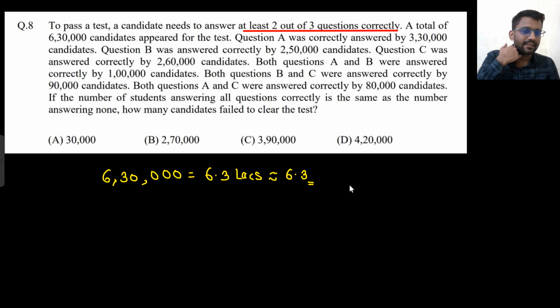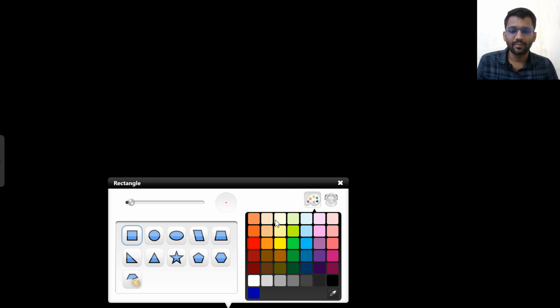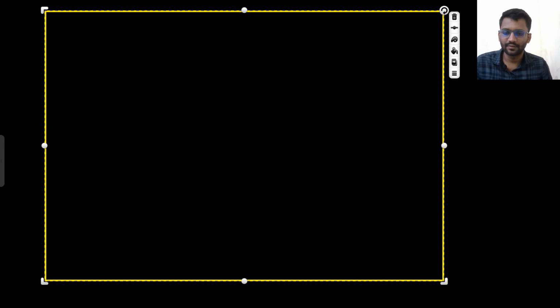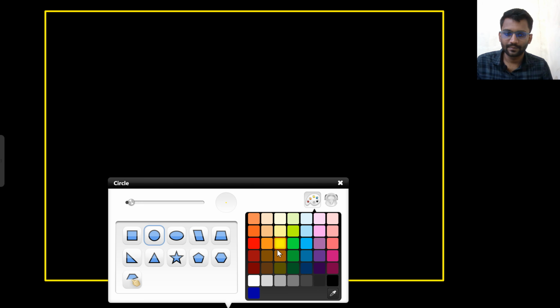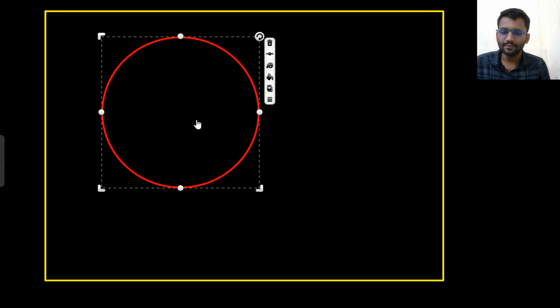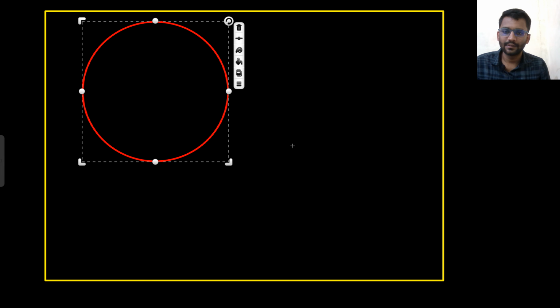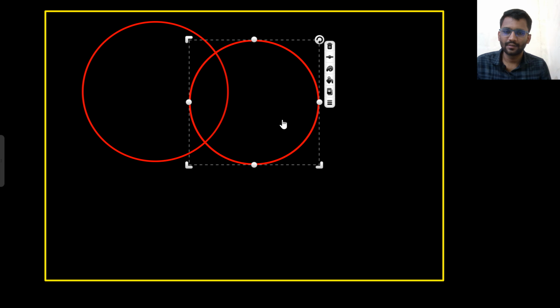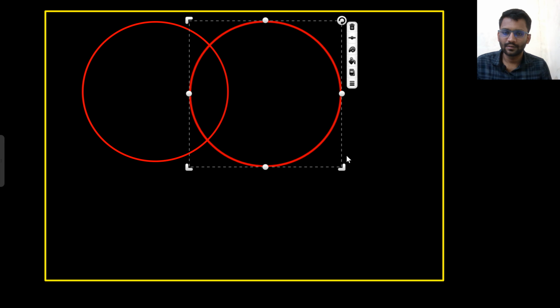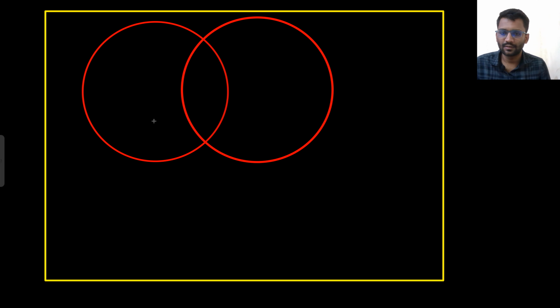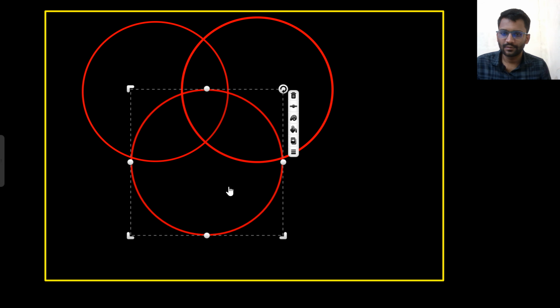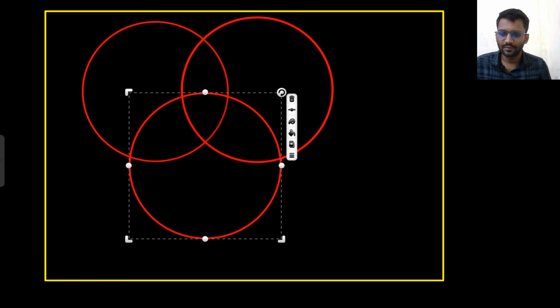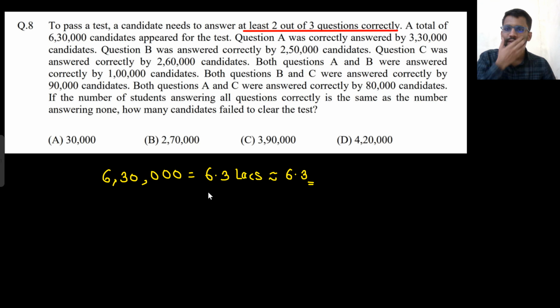So now this is the question. Let's read the question one by one and let's make the Venn diagram, because everyone got to know this question is based on Venn diagram, but we will not remember any formula. We will just do the problem by simple concept. Okay. Now a total of these candidates appeared for the test.